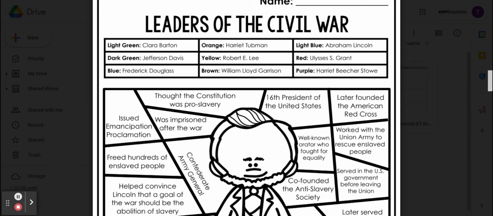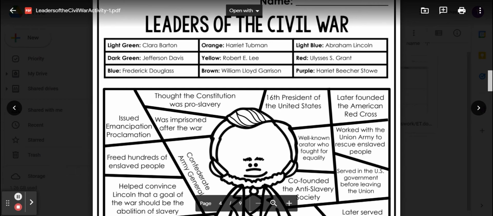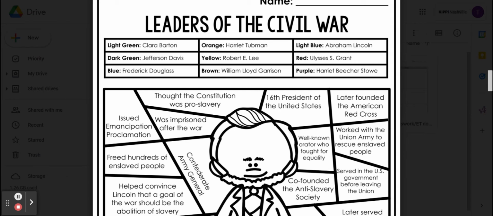Harriet Tubman, orange. Robert E. Lee, yellow. William Lloyd Garrison, brown. Abraham Lincoln, light blue. Ulysses S. Grant, red. And Harriet Beecher Stowe, purple.